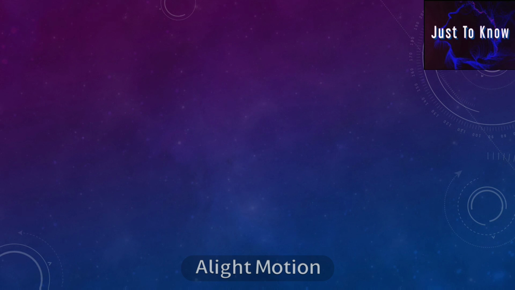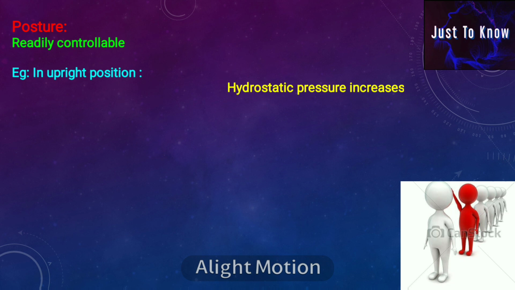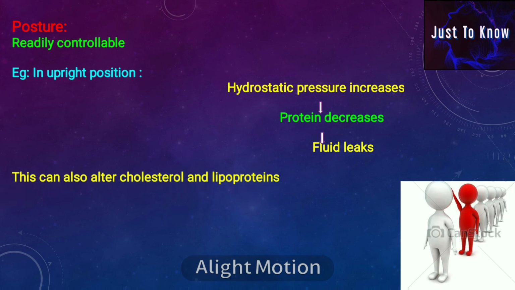The next physiological variation is posture, which is readily controllable. For example, in upright position, there will be increased hydrostatic pressure that leads to decreased protein level, which causes fluid loss. This can also alter the cholesterol and lipoprotein level.